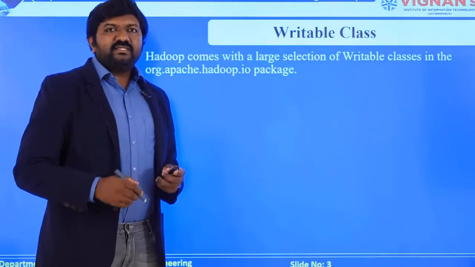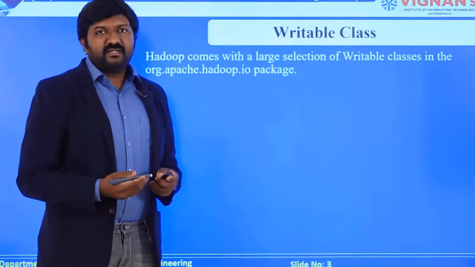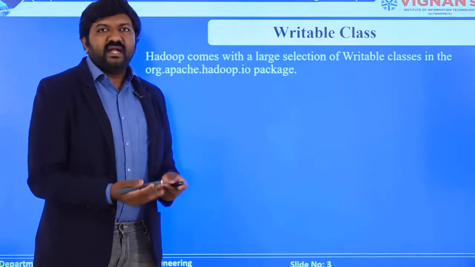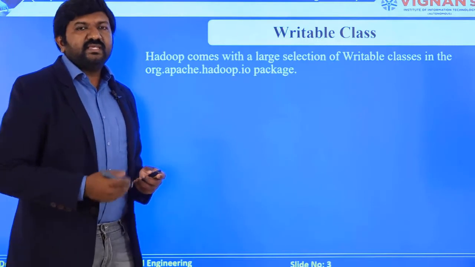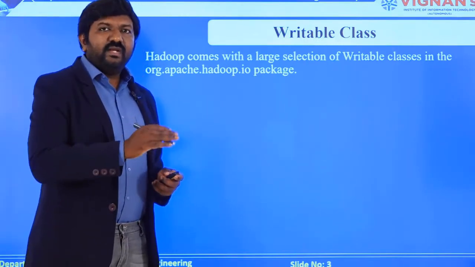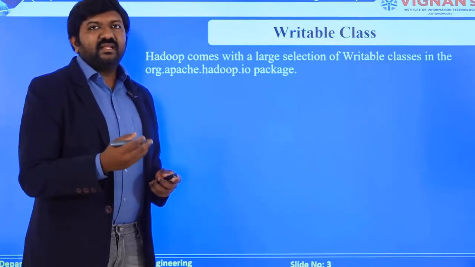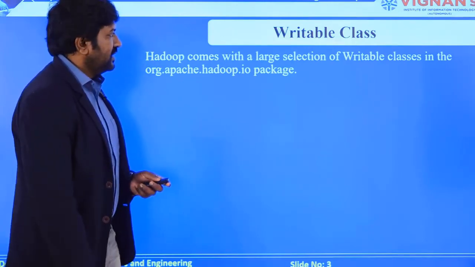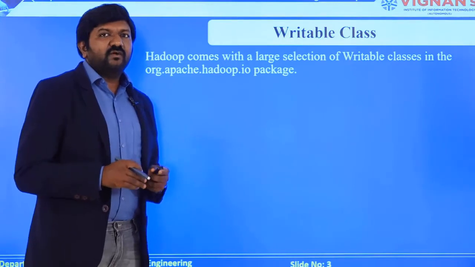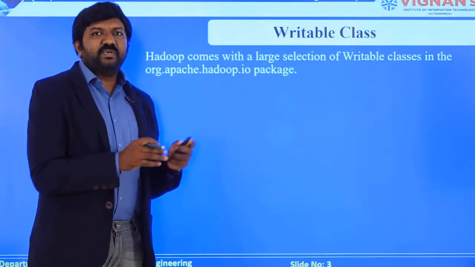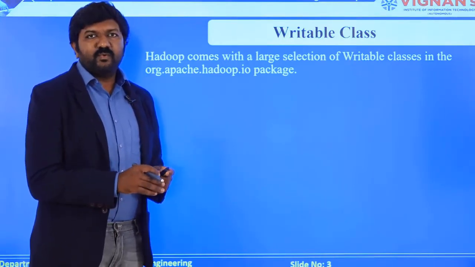Now, what is the major advantage of a writable class? That is what we need to learn before we start implementing it. We should understand what exactly a writable class is and how it relates to the different data types available in Java. So we will see the different writable classes available for the primitive data types of Java programming.